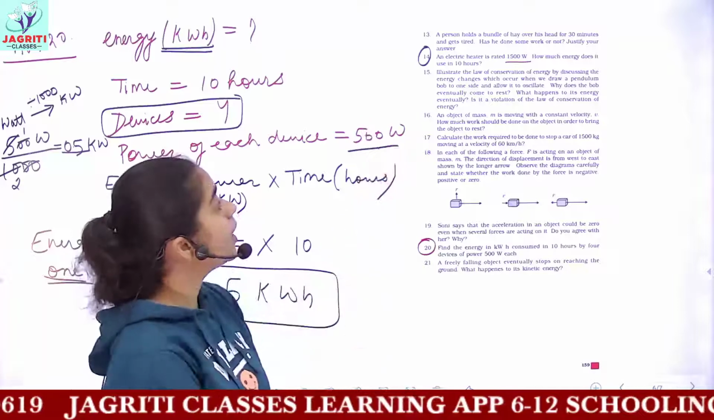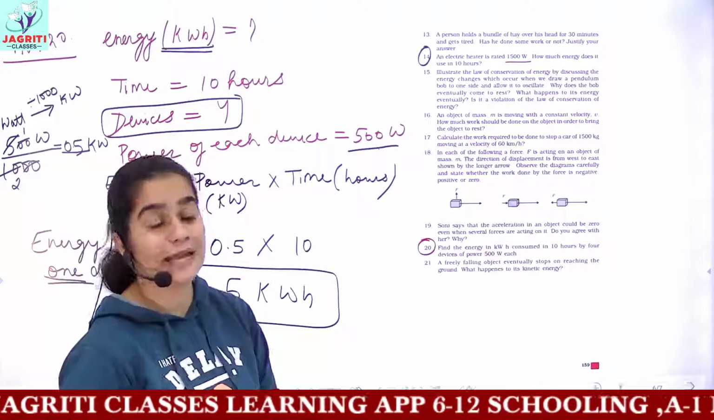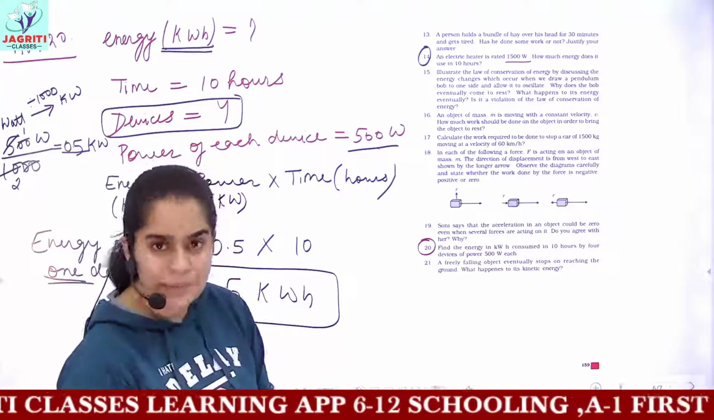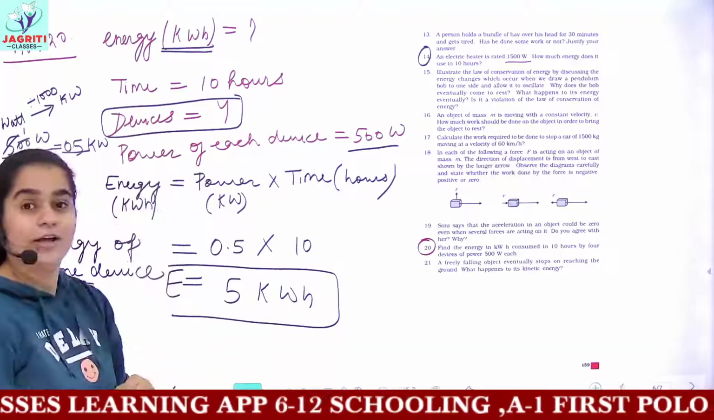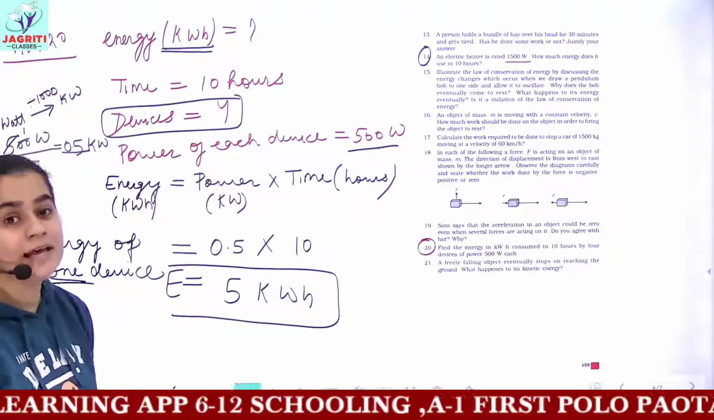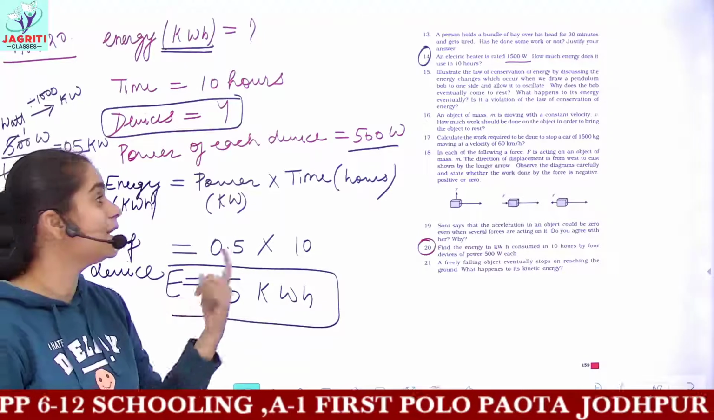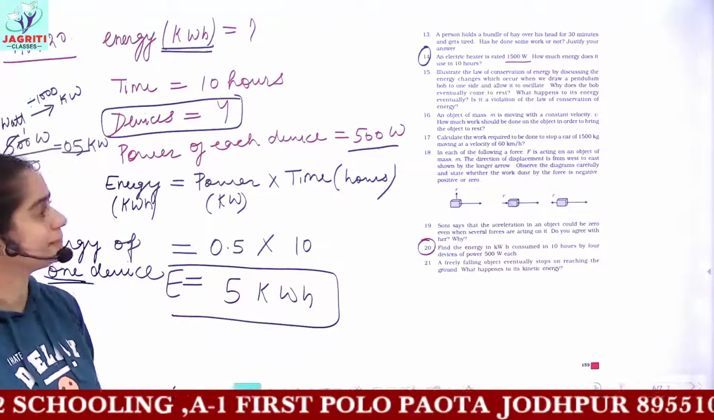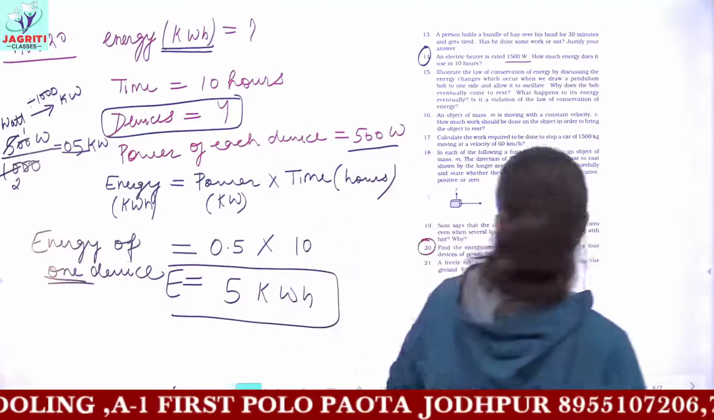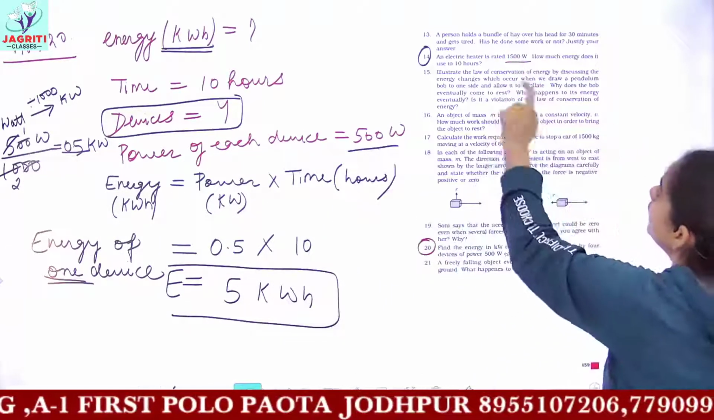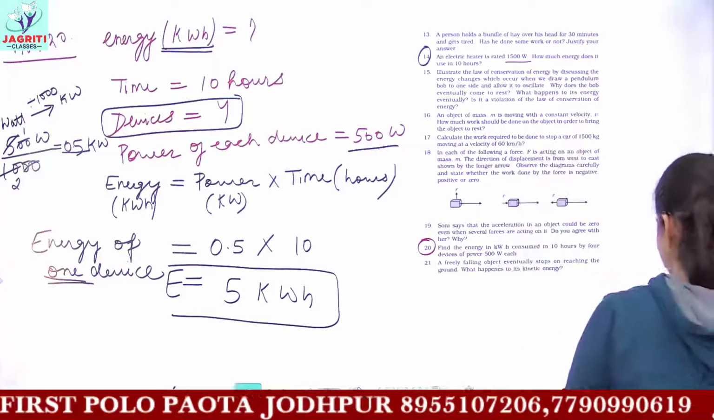Then it is written how much energy does it use in 10 hours. So the question is again the same. You have to find the energy. I hope you will be able to do this. Let's pause this here and you attempt the question. Then I will be telling you the solution, of course. Okay, so the power here given is 1500 watt. Time is 10 hours and you have to find the energy.